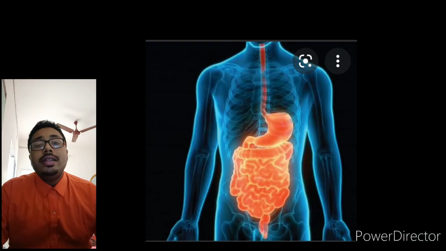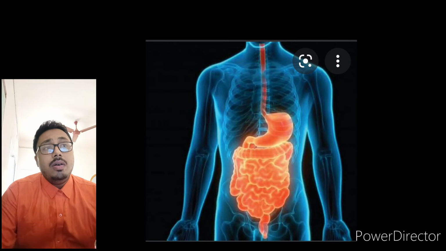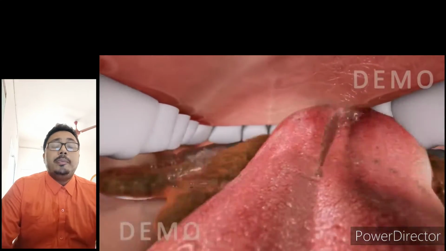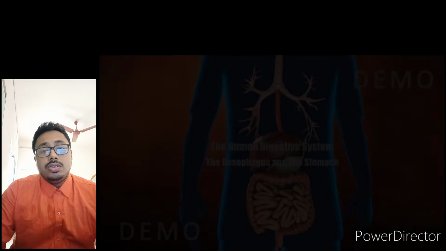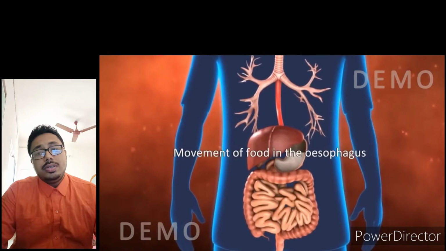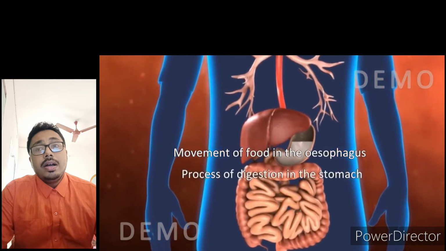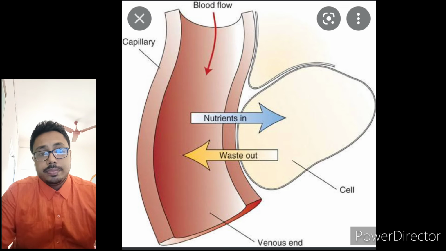So if we define digestion, we will say the breakdown of food into nutrients which is to pass into the circulatory system. So what is the circulatory system? Circulatory system means the system where the blood flows.